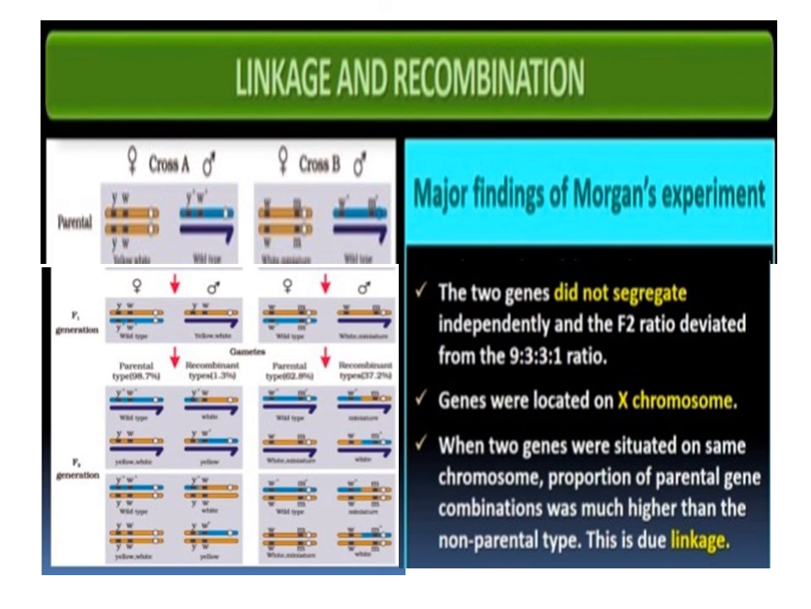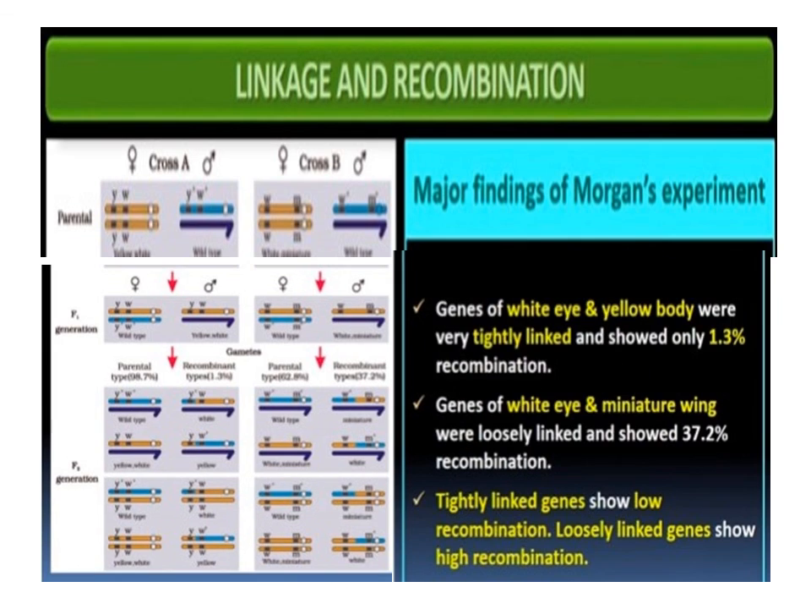Genes were located on the X chromosome. Genes for white eye and yellow body were very tightly linked and showed only 1.3% recombination. Genes for white eye and miniature wing were loosely linked and showed 37.2% recombination. Tightly linked genes show low recombination. Loosely linked genes show high recombination.